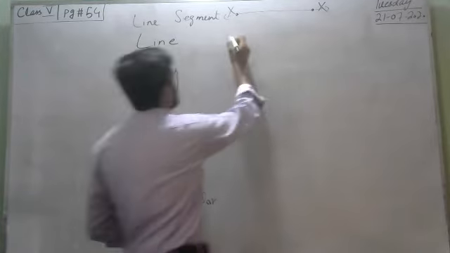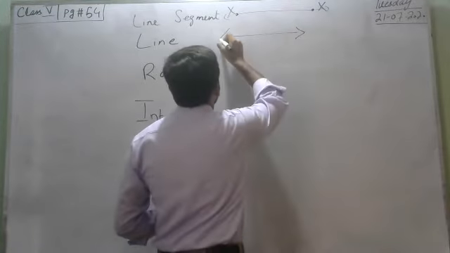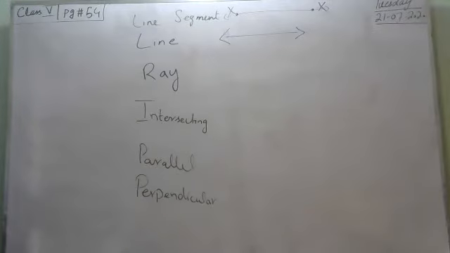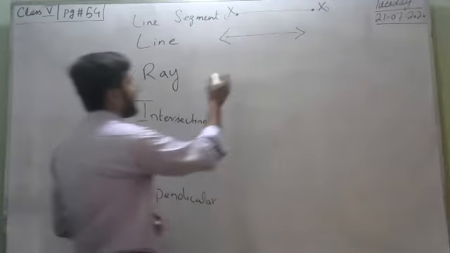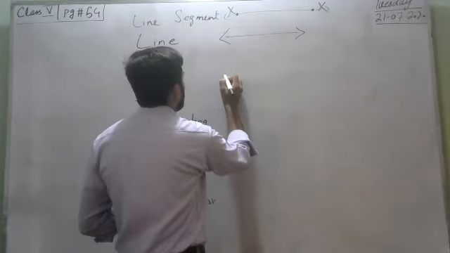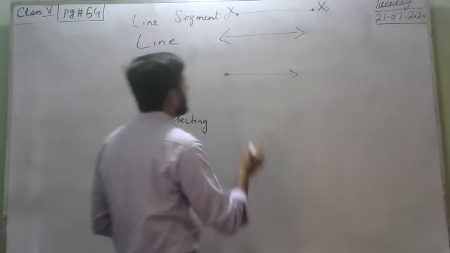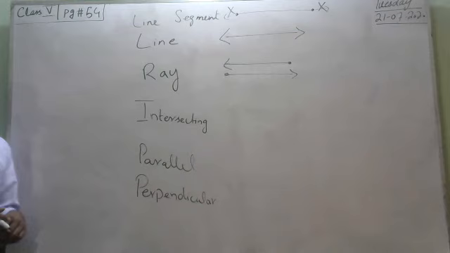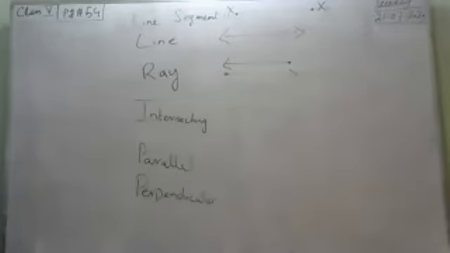Line, which has arrows. This means that these things can be moved towards the left side or right side. This is called a line. Ray: a line which has one side fixed and the other side movable. It has one end stop and the other end is moving.